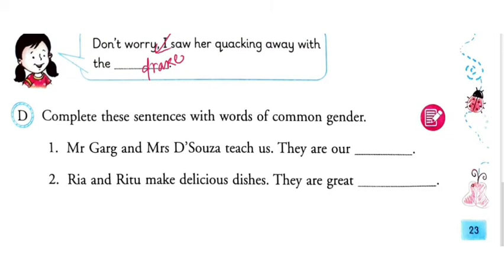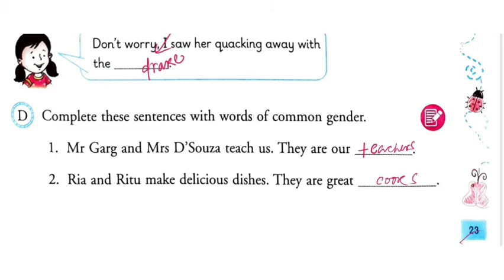Complete the sentence with the common gender. So we have to use such gender which is both male and female. Mr. Garg and Mrs. D'Souza are teachers. They are our teachers. So that is common gender, neither male nor female. Ria and Ritu make delicious dishes. They are great cooks. So this is the end of page number 23.